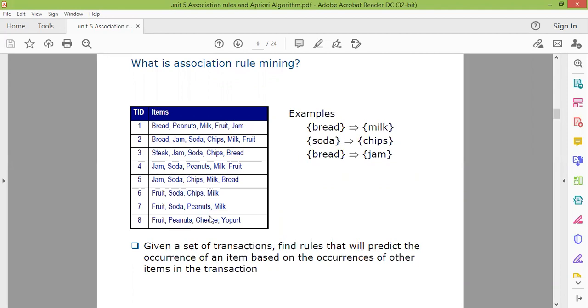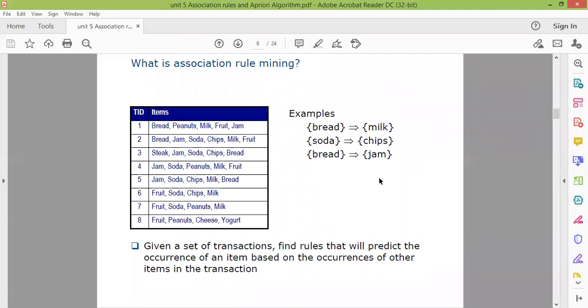On the basis of this, we have to develop certain association rules, like bread tends to milk. If somebody purchases bread, he will purchase milk too. Then soda tends to chips. If somebody purchases soda, then he will also purchase chips. Another association rule is bread tends to jam. If somebody purchases bread, then he will purchase jam. Many other association rules can also be developed.